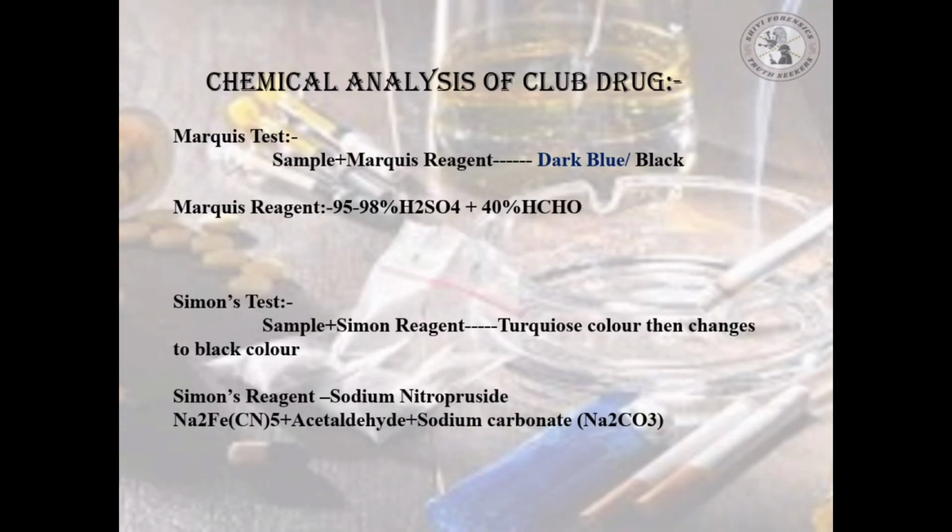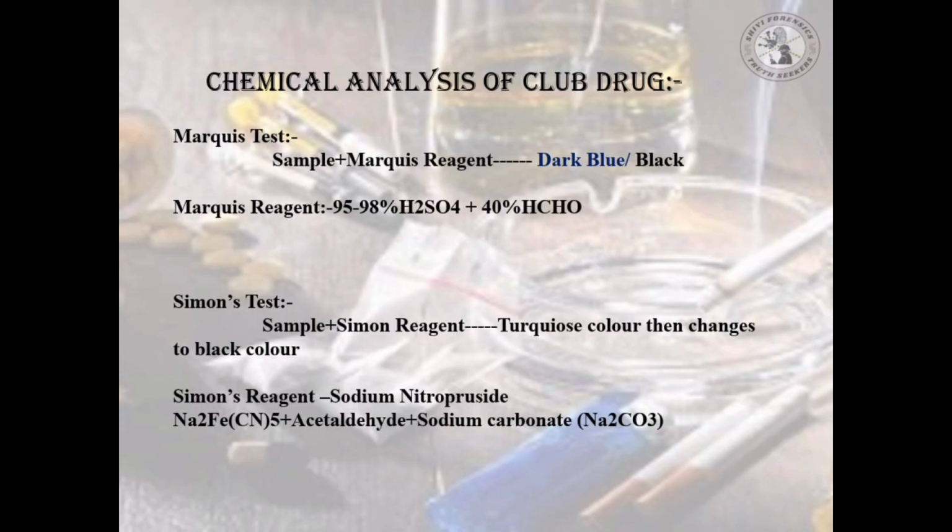Chemical analysis of club drugs. Marquis test. First, we add the sample and then we add 2 to 3 drops of Marquis reagent. What is Marquis reagent? Marquis reagent is 95 to 98% sulfuric acid, H2SO4, and 40% formaldehyde, HCHO. Then if we see the color change to dark blue or dark black, we can tell club drugs may be present.